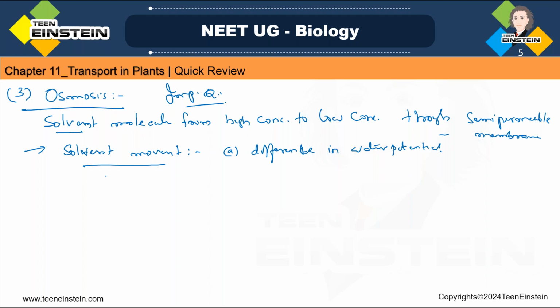What do you mean by osmotic concentration? Osmotic concentration means the amount of dissolved solute per unit volume of that solution. That is the osmotic concentration. That solute which is dissolved per unit volume of solution makes the osmotic concentration. So based on the osmotic concentration, we can divide the solutions into three types.